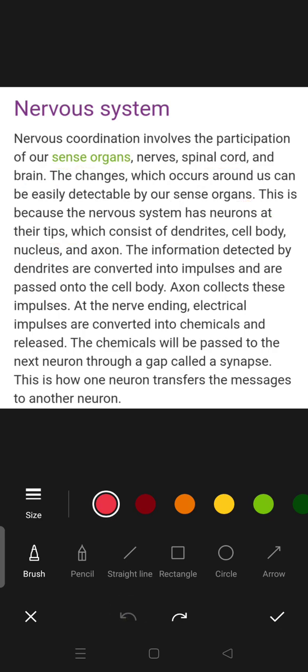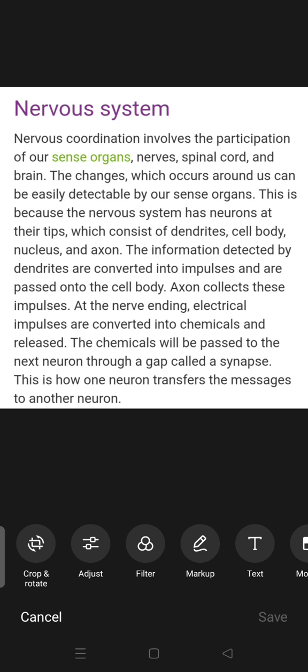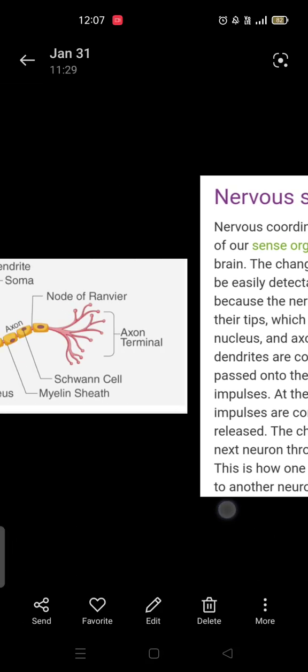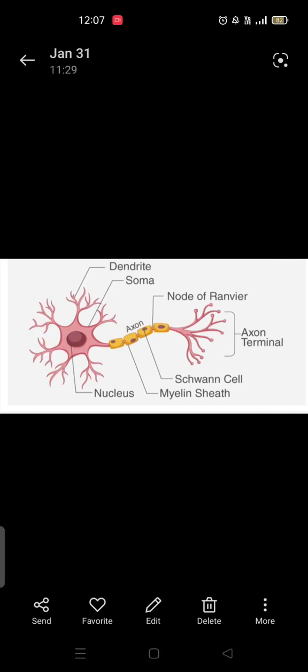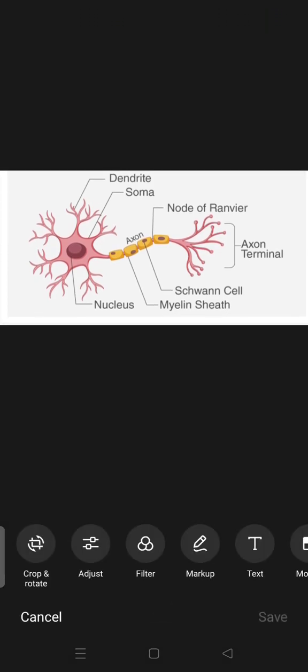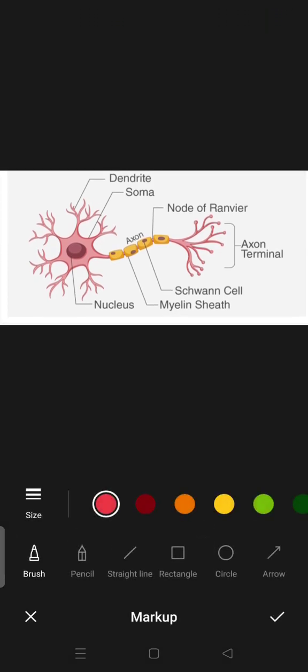So next, move on to the diagram. So here we have the fully labeled diagram of a neuron cell. This part is a nucleus. These are the dendrites. This is soma, the cell body.